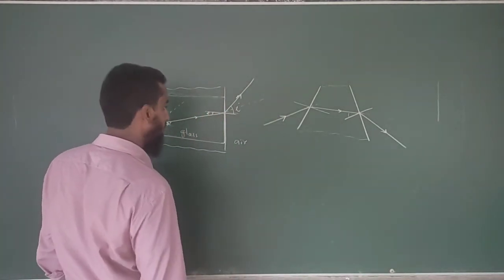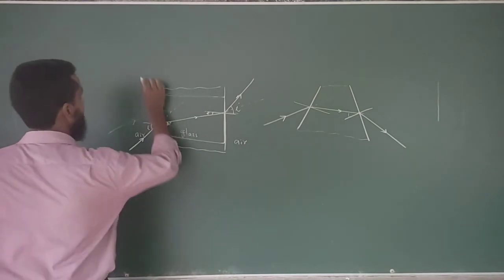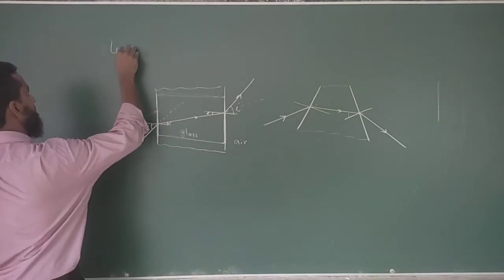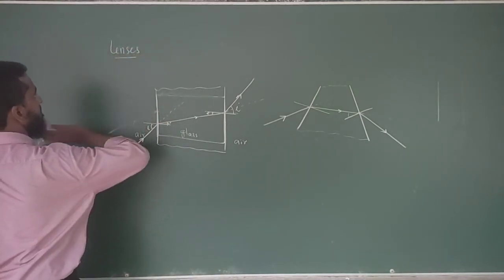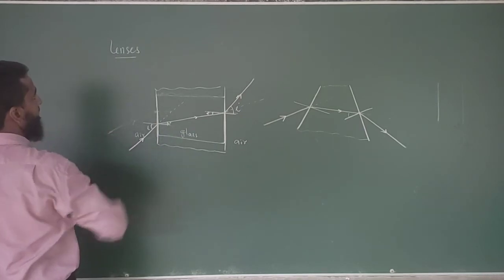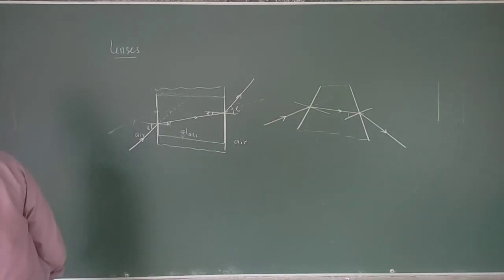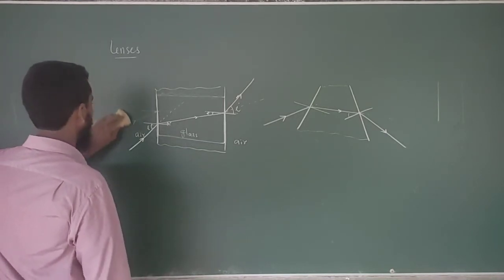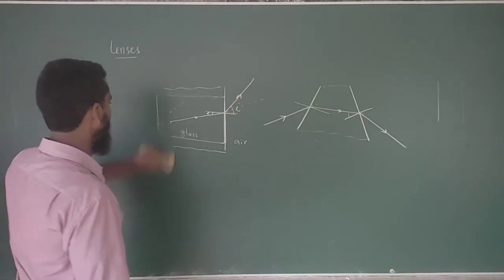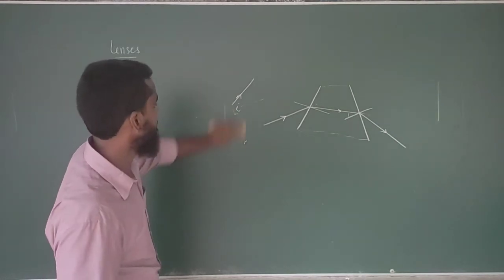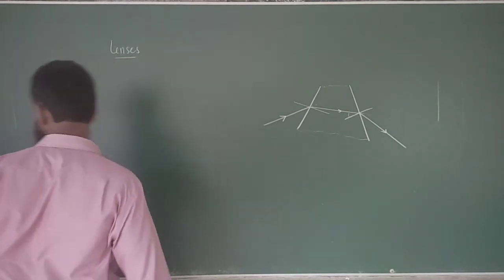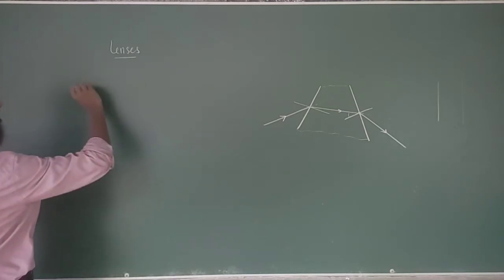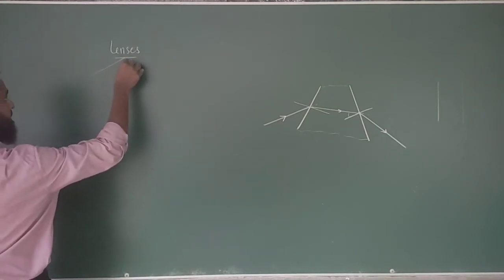Okay, now we'll move to the lenses. I hope you have drawn this, but if you have not, pause the video and draw it. A lens. In your syllabus, you have two lenses.